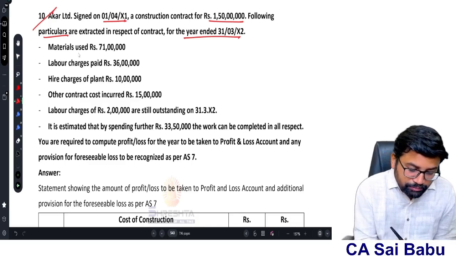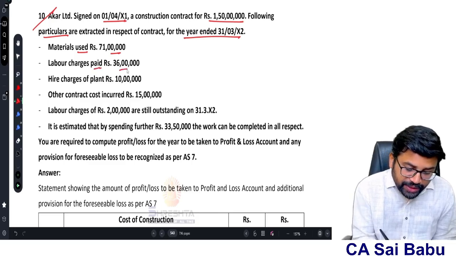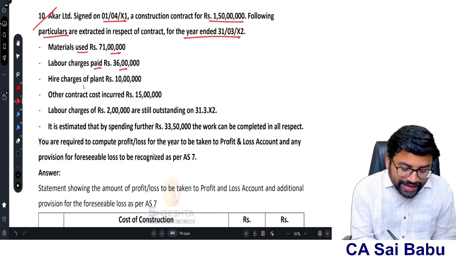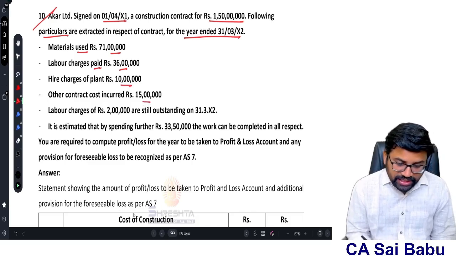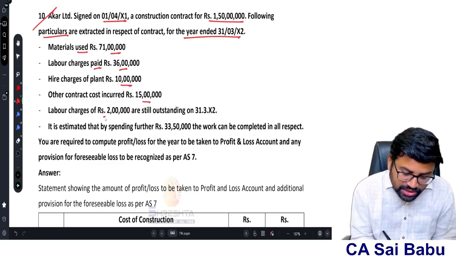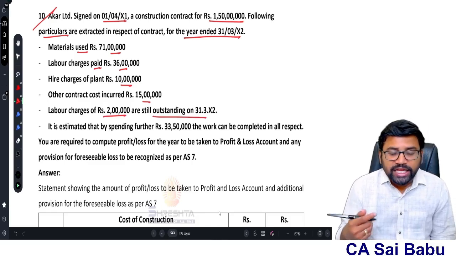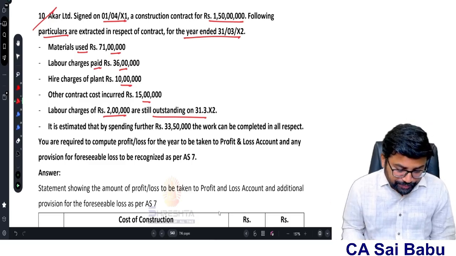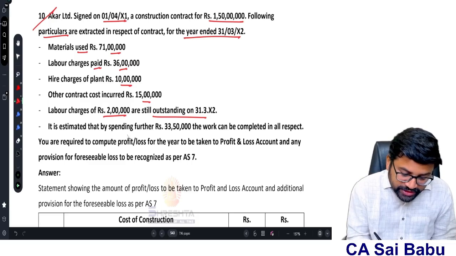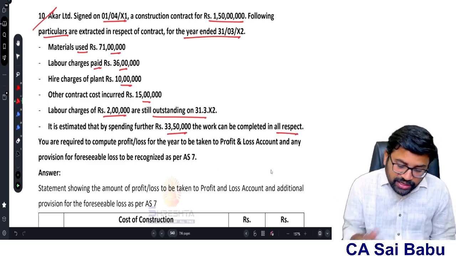What are those? Materials used 71 lakhs. Labor charges paid 36 lakhs. Hire charges of the plant 10 lakhs. Other contract cost incurred 15 lakhs. Labor charges of 2 lakhs are still outstanding on 31st March 2012. Outstanding labor charges means incurred in the current year but not yet paid, so they will be included. And it is estimated that by spending a further 33 lakh 50,000, the work can be completed in all respects.